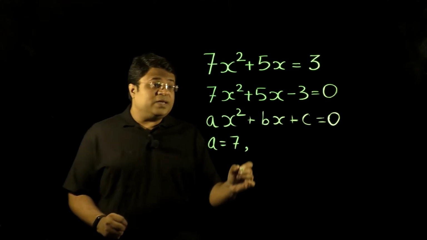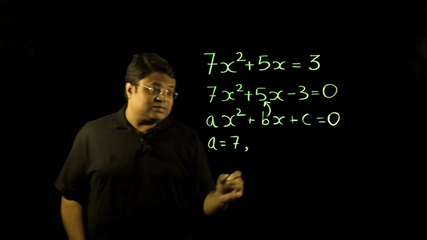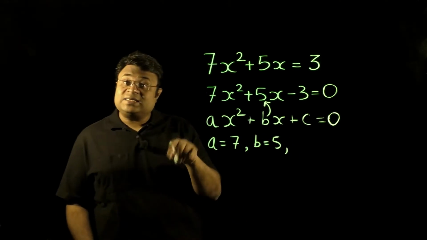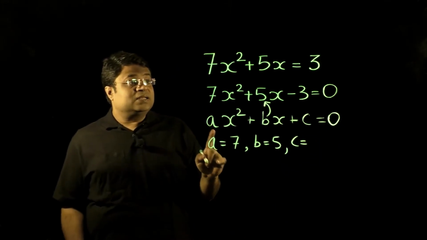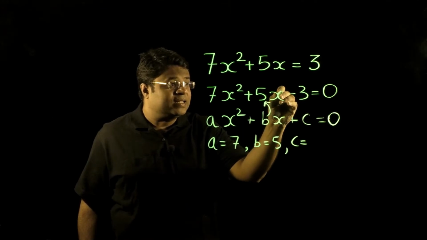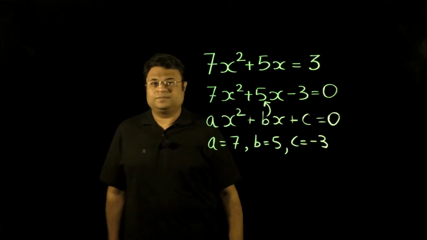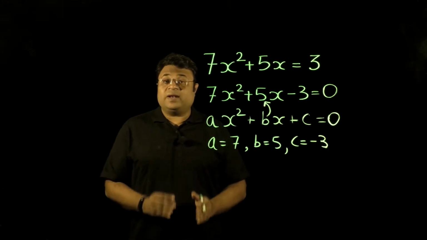Let's see. What is b? Now, you compare b with what is next to x. So, what is b? B is 5. What is c? Come on. C is, now you have to consider that the plus sign is here. So, c will be what? Minus 3. Okay. Now, if you want to relate to the discriminant,